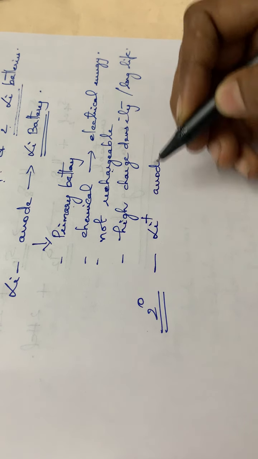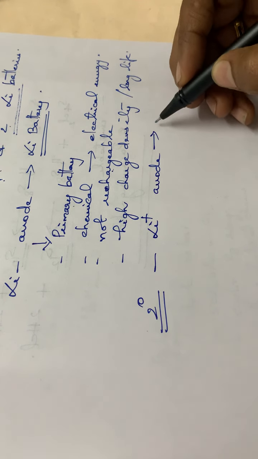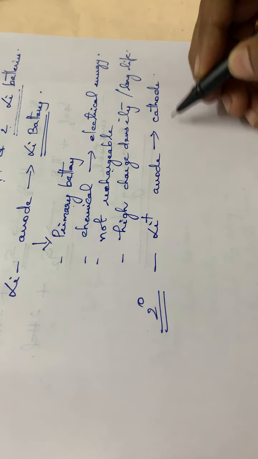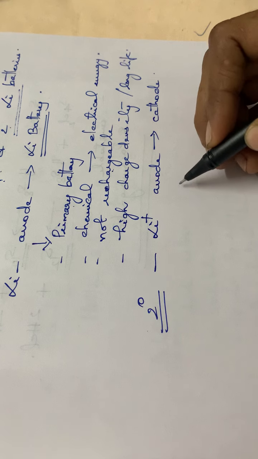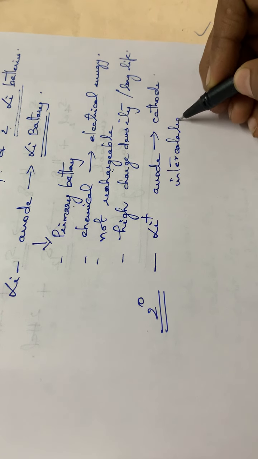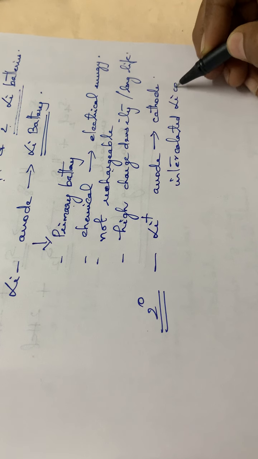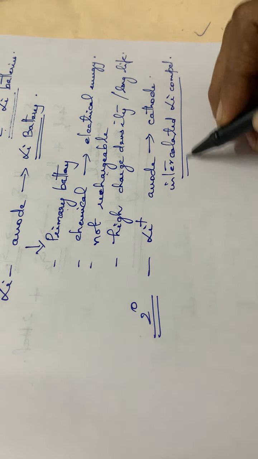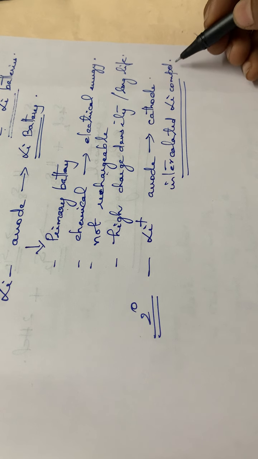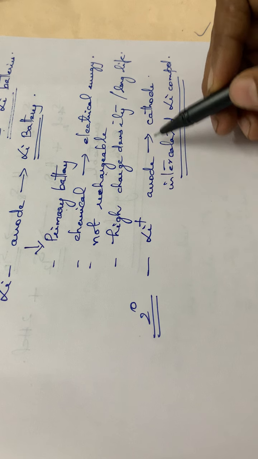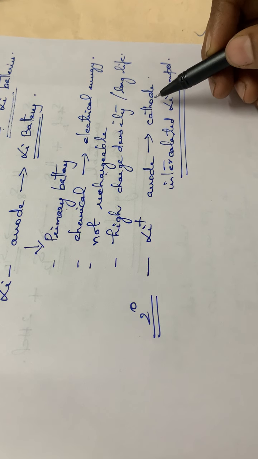For that movement of the lithium ions, some intercalated lithium compounds are used. Intercalated lithium compounds are used as the cathode material for the movement of lithium ions from anode to cathode.